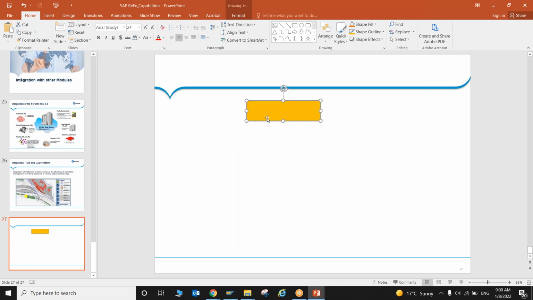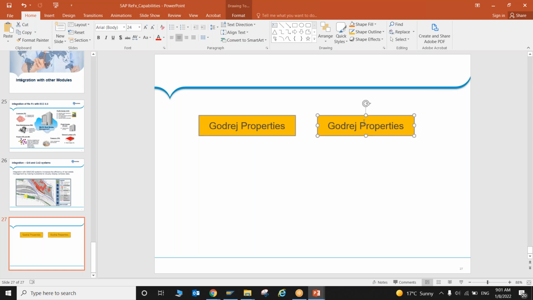When we are forming any company, any organization, let's say this is Godrej Properties. So this is the company. When it is being formed, at the same time they are defining what kind of projects they will launch, and what their strategy, vision and mission in the market is. As per the vision and mission only, they will do some activity. To align these activities according to vision and mission, they will define their organization strategies.